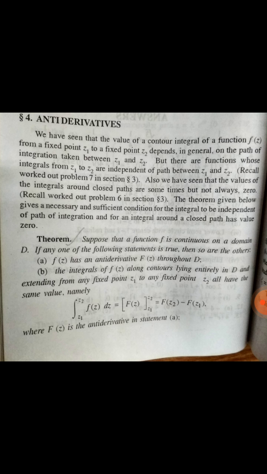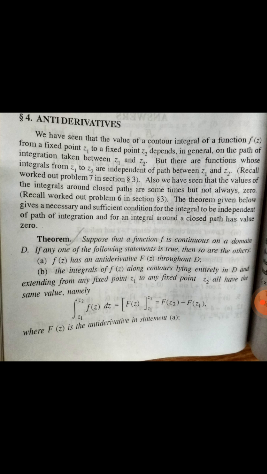Now, when you say a function is an antiderivative, consider f of z. Capital F of z is said to be an antiderivative if the derivative of capital F of z is small f of z. Okay, so that's called an antiderivative. Now let's see a theorem. The theorem says, suppose that a function f is continuous on a domain D. If any one of the following statements is true, then so are the others. So that means the following statements are equivalent. Okay, if and only if.